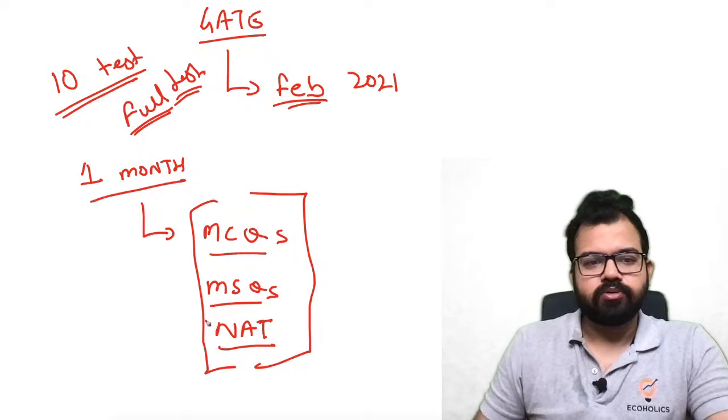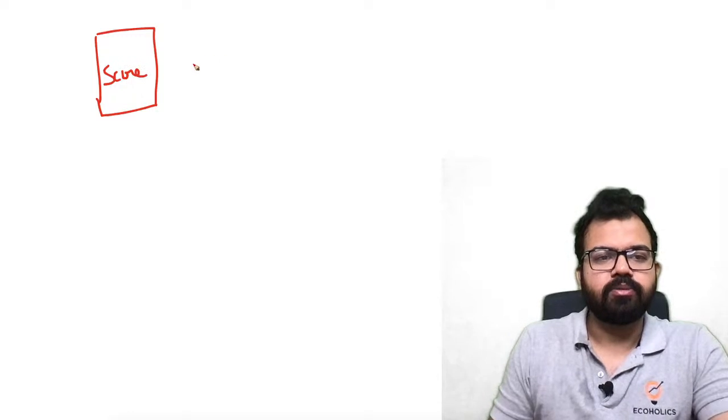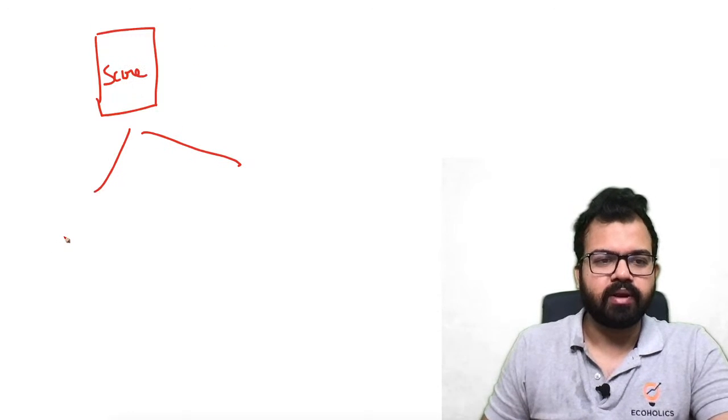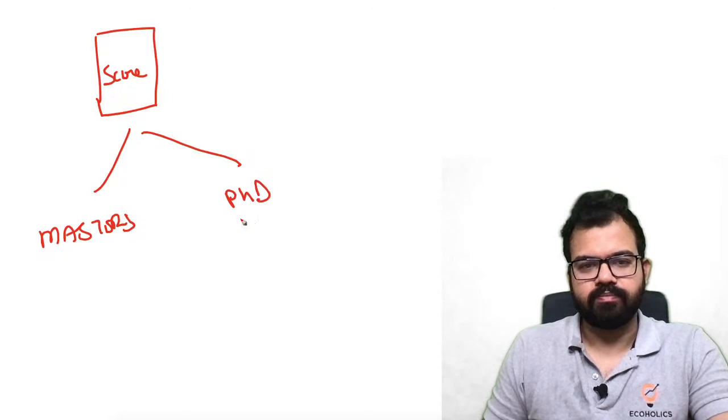Now if you want to understand what GATE economics is and what the approach towards it should be: after the GATE examination, if you qualify, you'll get a score, and on the basis of that score you can apply for your master's program or PhD program.